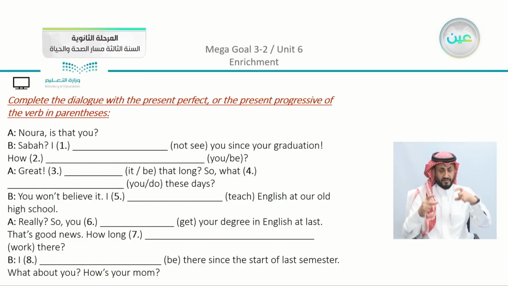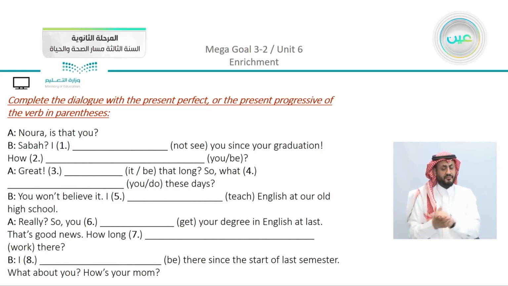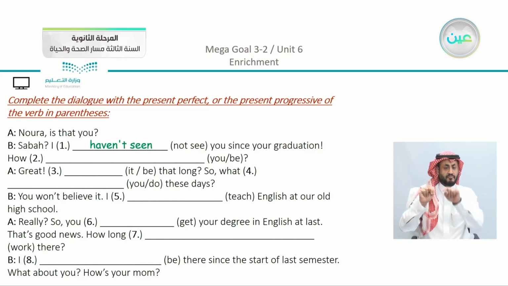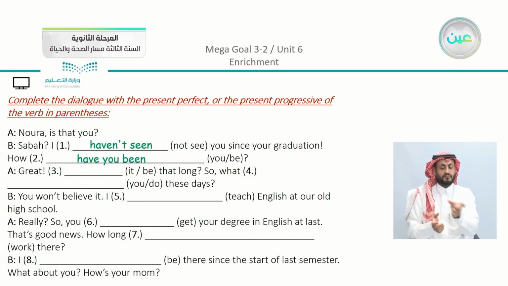Now, complete the dialogue with the present perfect or the present perfect progressive of the verb in the parentheses. Noura, is that you? Sabah, I have not seen you since your graduation. So here I'm going to give you just a chance to read, and then I'm going to give you the answer, so you can check yourself and see what is the correct verb that you have chosen. Now we have here, Noura, is that you? Sabah, I haven't seen you since your graduation. We are focusing on the result or the action. How have you been?